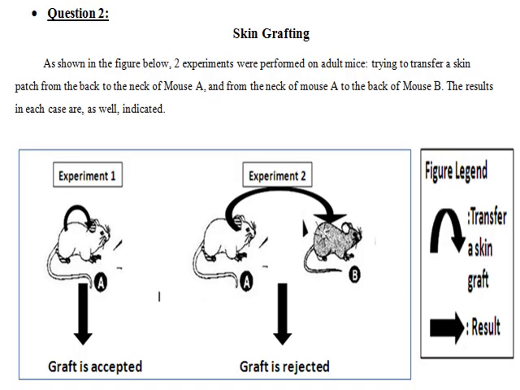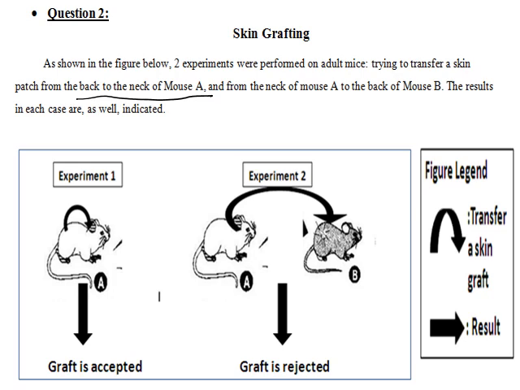Now moving to question number 2, skin grafting. As shown in the figure below, 2 experiments were performed on adult mice, trying to transfer a skin patch from the back to the neck of mouse A, as shown in experiment number 1, and from the neck of mouse A to the back of mouse B, as shown in experiment 2. The results in each case are as well indicated.